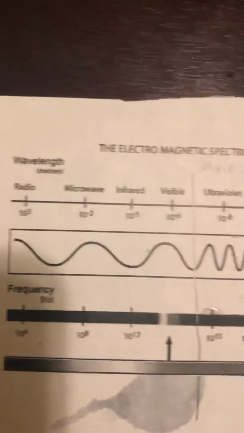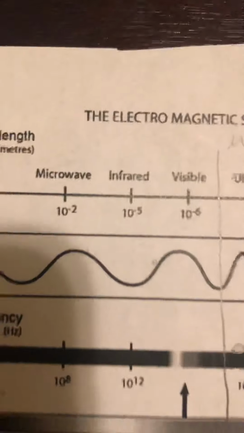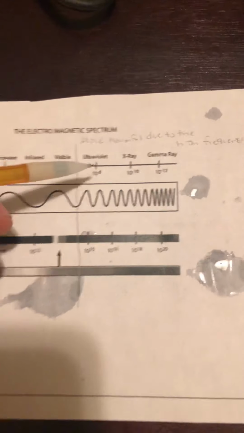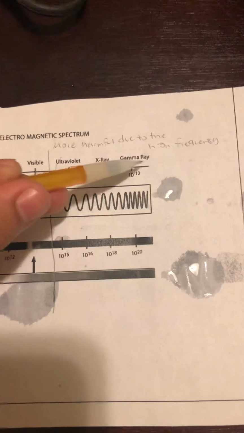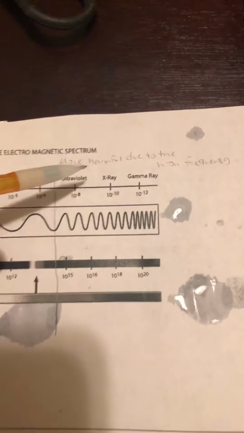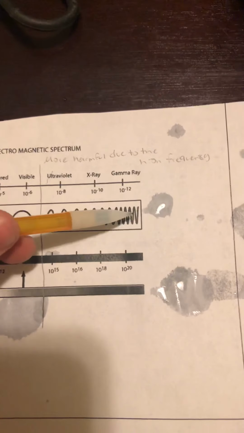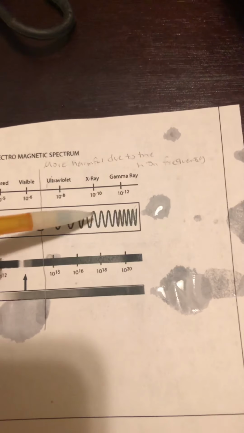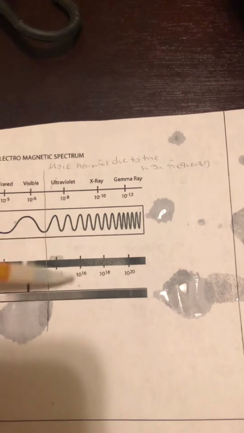And there's many types of waves: radio waves, microwaves, infrared waves, visible waves, ultraviolet waves, X-ray waves, and gamma rays. Right here, from ultraviolet all the way to gamma rays, it's more harmful due to the high frequency. And as you can tell from earlier, these waves right here are longitudinal waves because they're parallel.